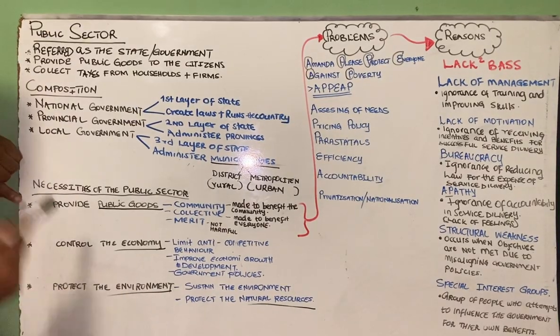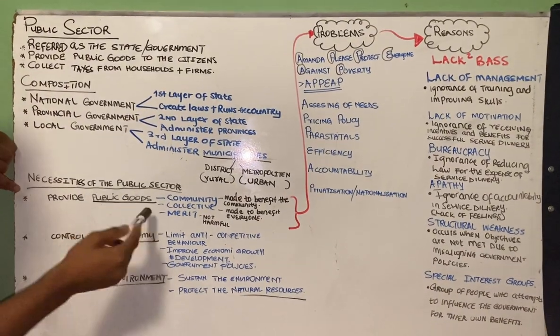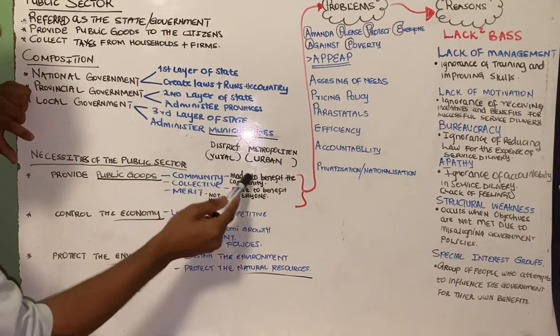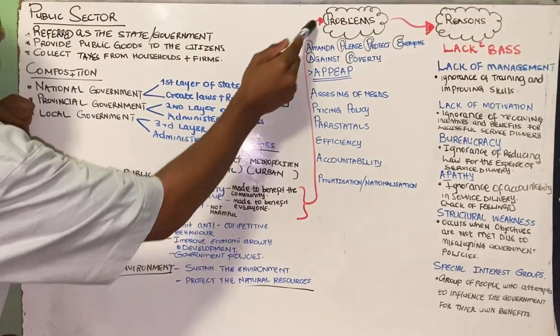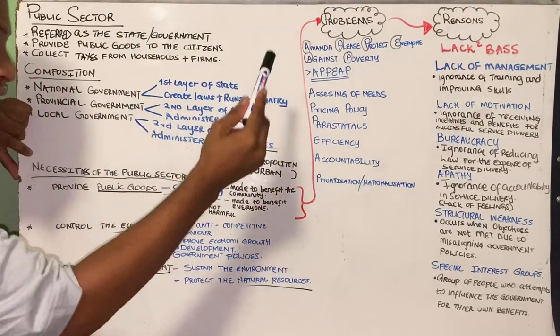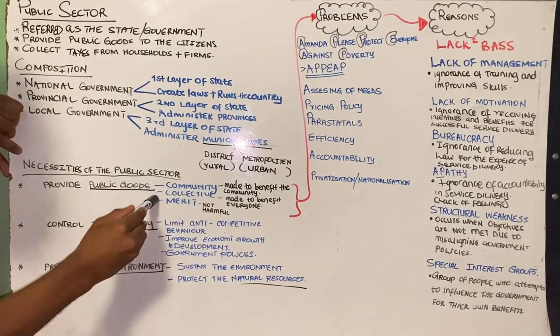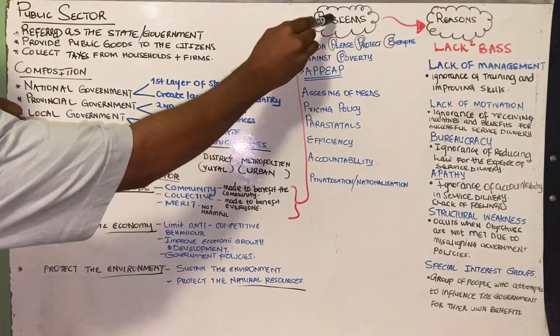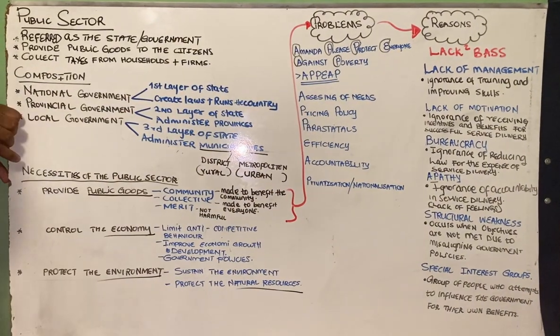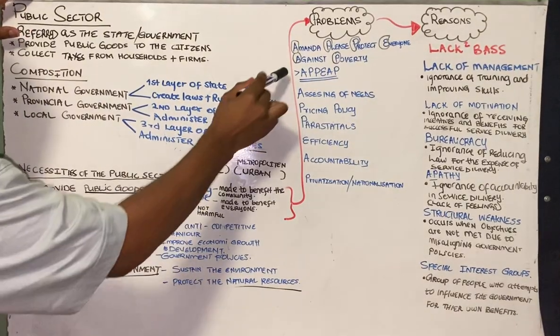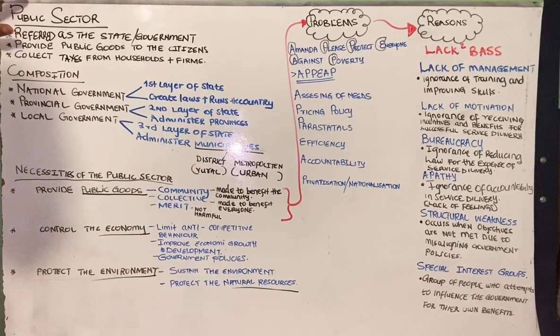This is what you need to know. During the provision of public goods, the government experiences what? The problem. If ever the government tries to provide the citizens with public goods, the government ends up experiencing, let us say, a number of problems. So we created the acronym, which is APEEP, right?